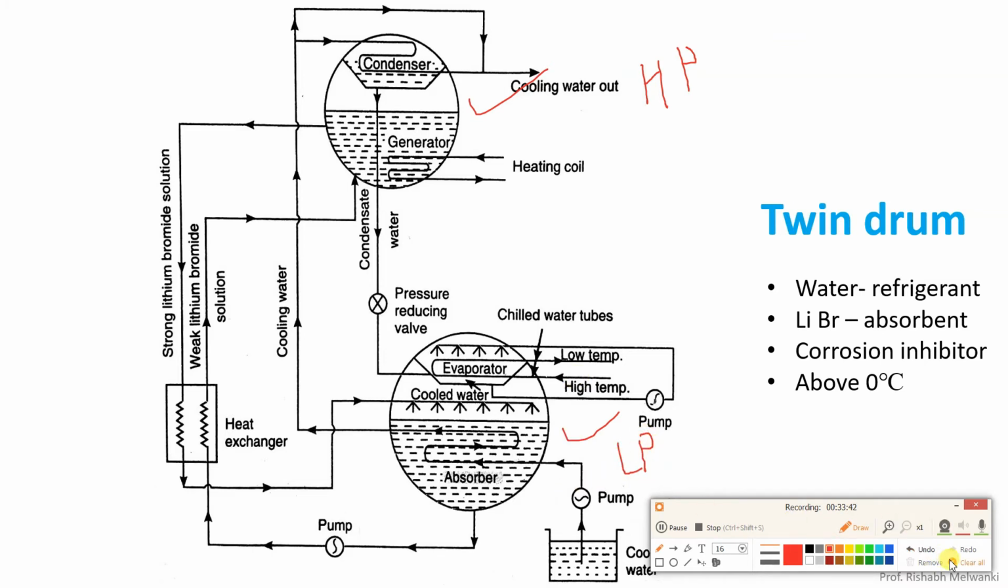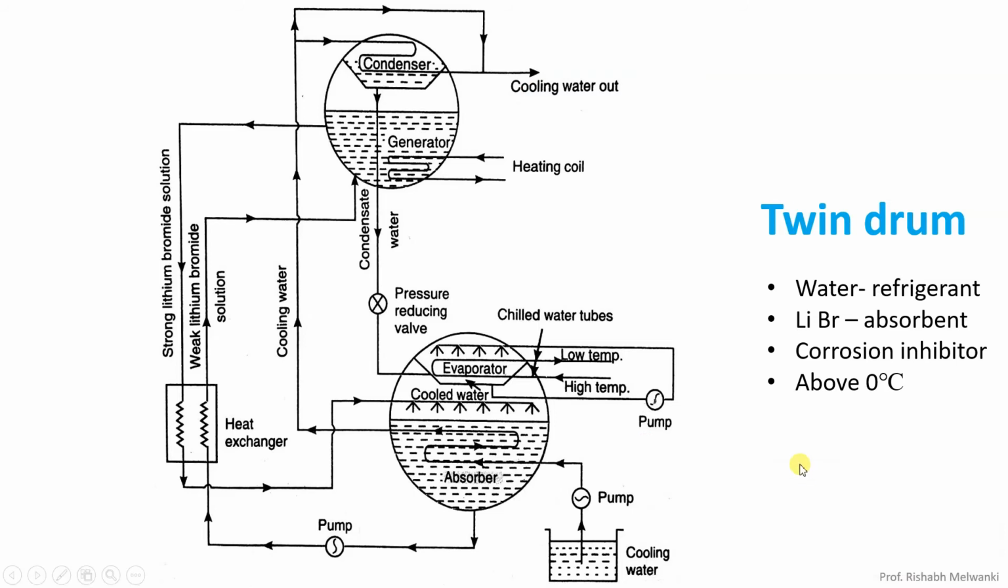Now here water is used as a refrigerant and lithium bromide is used as absorbent. If you compare it with the aqua ammonia system, the ammonia water vapor absorption refrigeration system which we have seen just before this one, what was the refrigerant there? Ammonia. What is the refrigerant here? Water. What was the absorbent there? It was water. What is the absorbent here? It is lithium bromide, LiBr.